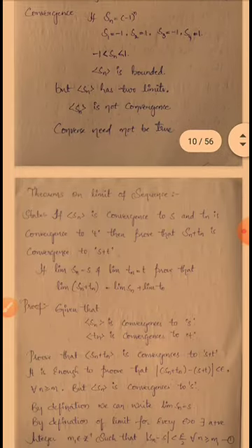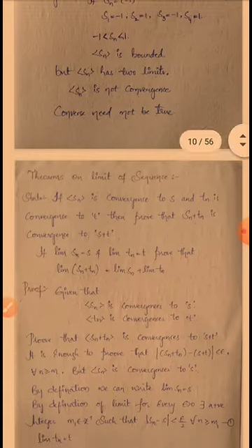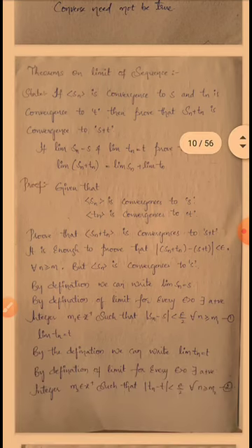Okay, so theorems on limit of a sequence. The first theorem is: if sequence Sn converges to S and sequence Tn converges to T, we have to show that sequence Sn plus Tn converges to S plus T. Okay, this is one theorem.